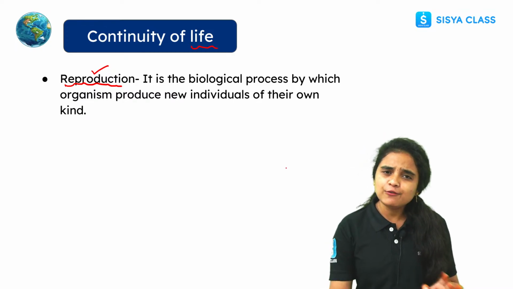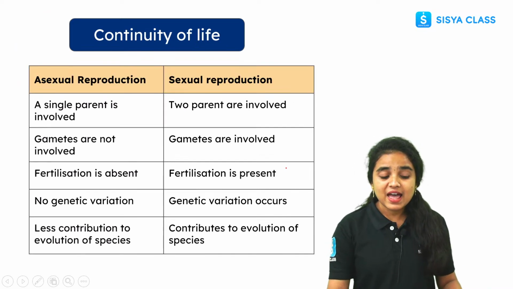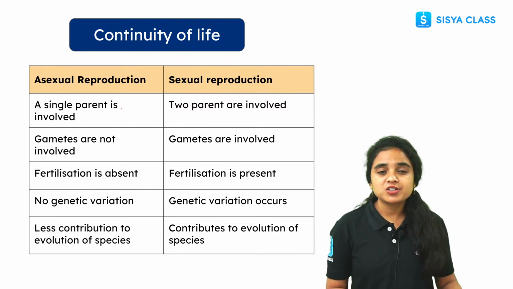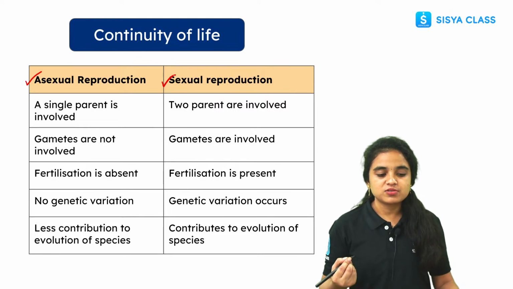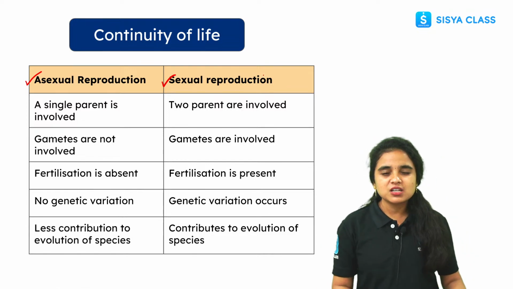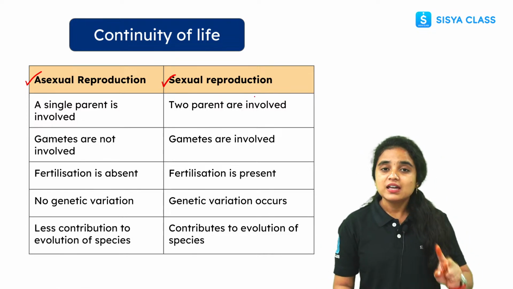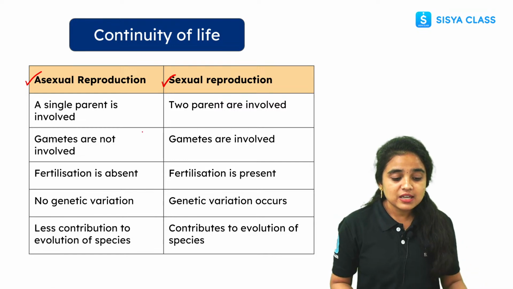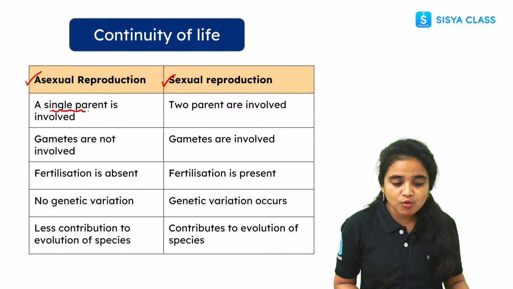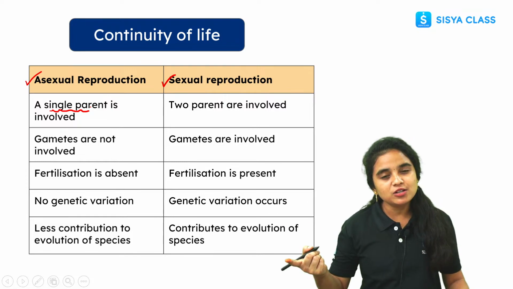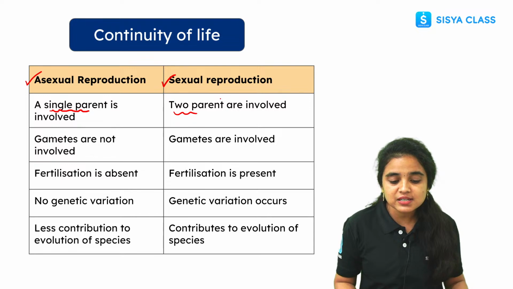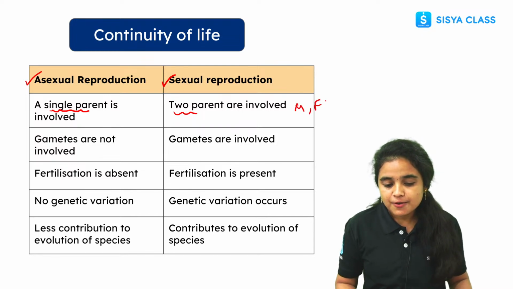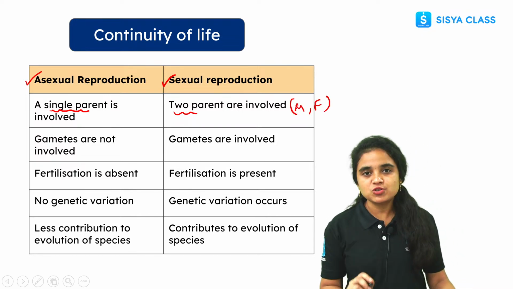Now let us see the different types of reproduction processes happening on our Earth. To continue life, there are two types of reproduction: asexual reproduction and sexual reproduction. In asexual reproduction, only one parent is involved, not two. But in the sexual reproduction process, two parents are involved. Who are the two parents? One is male and another one is female.